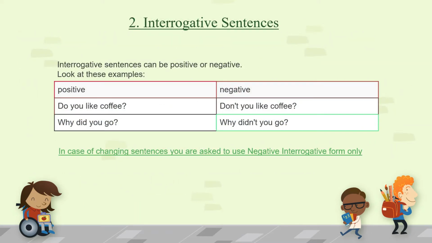Like assertive sentences, interrogative sentences can be either positive or negative. Look at these examples. Positive: do you like coffee? And the negative interrogative form should be: don't you like coffee? Why did you go? Why didn't you go? In case of changing sentences, you are asked to use the negative interrogative form only. So in our discussion, we'll focus only on the negative interrogative form.